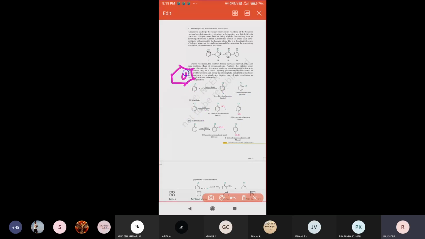For example, if you take chlorobenzene and react it with a nitration mixture, that means concentrated nitric acid and concentrated sulfuric acid, the NO2 group will always be directed to the ortho and para portions.